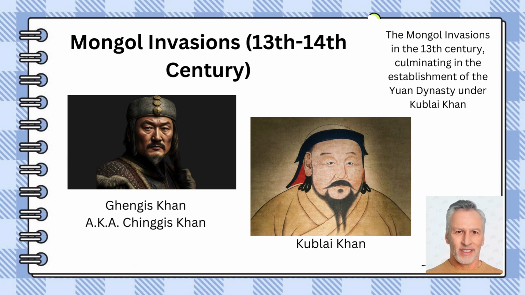Genghis Khan's forces initially conquered western Xia and Jin territories, laying the groundwork for the subsequent assault on the southern Song dynasty. Kublai Khan, after Genghis Khan's death, completed the conquest of the southern Song in 1279, unifying China under Mongol rule and establishing the Yuan dynasty in 1271.